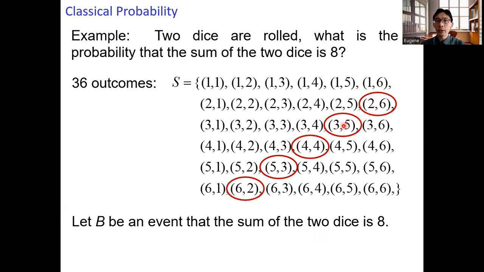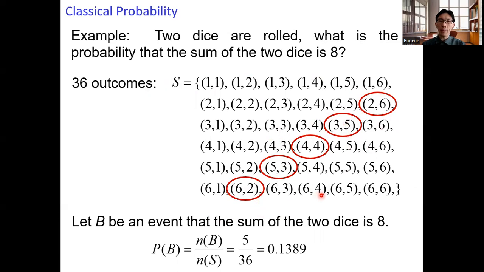Then the first number is 3 and the second number is 5, so the sum of the two dice is 8 as well. And then more sample points: 4,4, 5,3, and 6,2. Altogether, out of these 36 outcomes, 5 outcomes correspond to event B.